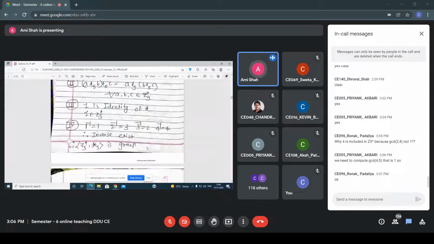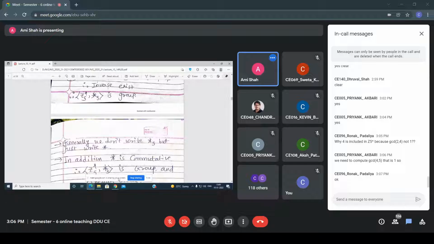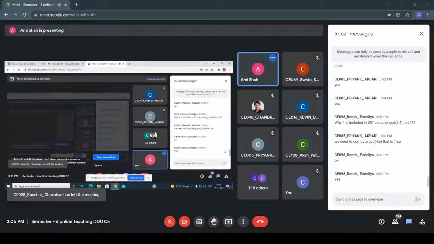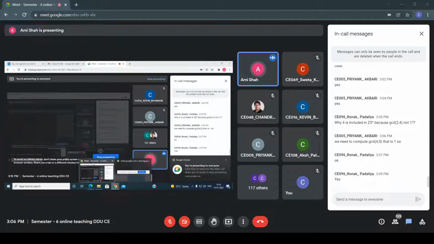So is it clear to you all? Right? And that's why you can say that the inverses exist and it is a group. Is it clear to you all? Now Ronak, clear? Is there any doubt, everyone? Okay, so I think all are clear.